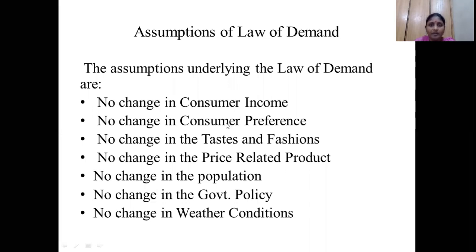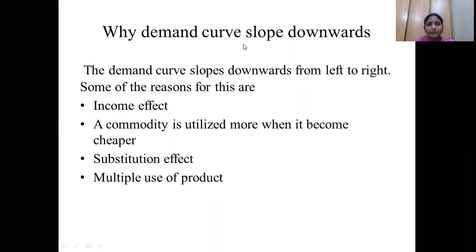What is meant by the law of demand? What are the factors influencing it? What are the assumptions of the law of demand? Next, why does the demand curve slope downwards? I have already explained this in the last class. It may be due to the income effect. A commodity is utilized more when it becomes cheaper.